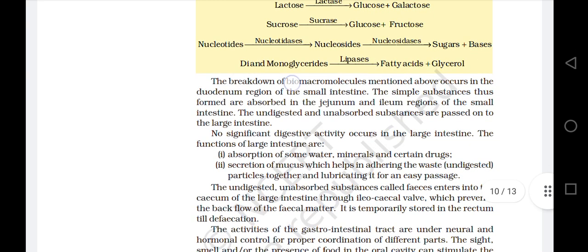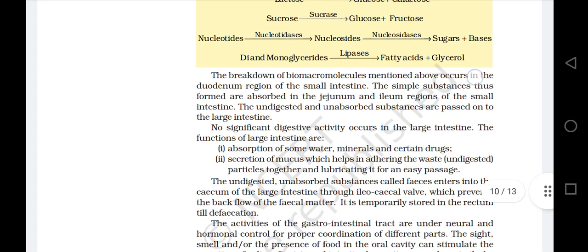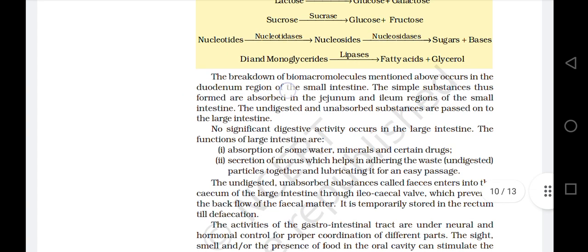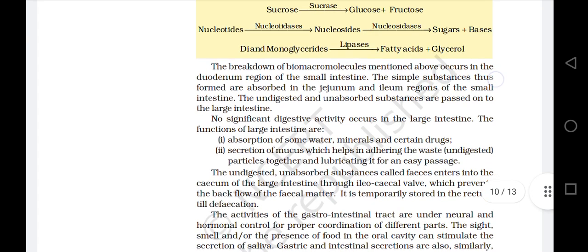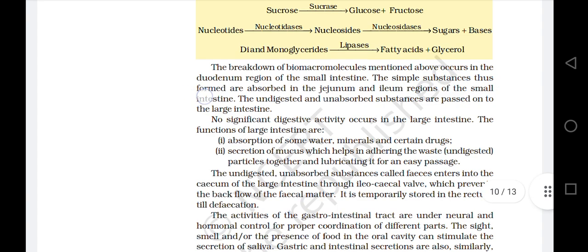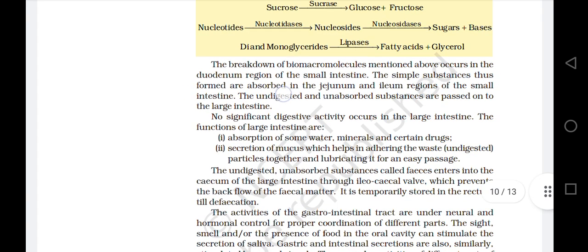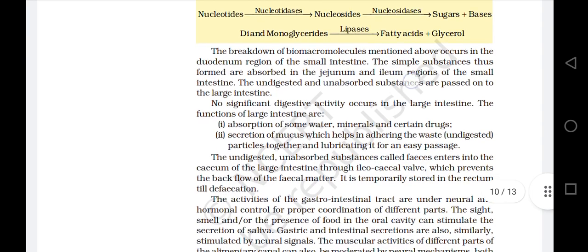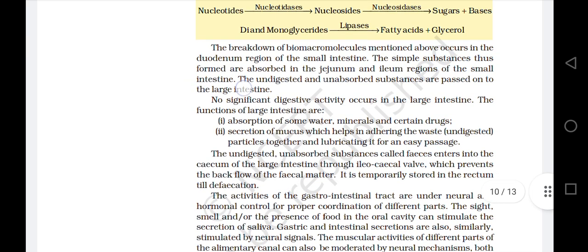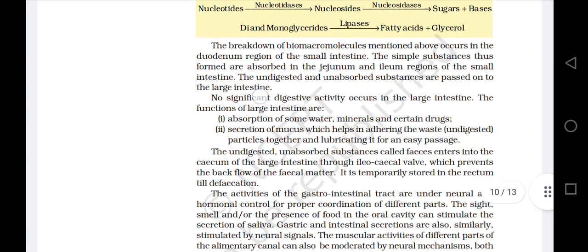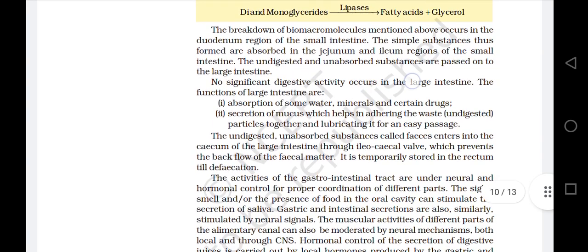The breakdown of biomolecules mentioned above occurs in the duodenum region of the small intestine. The simple substances thus formed are absorbed in the jejunum and ileum regions of the small intestine. The undigested and unabsorbed substances are passed on to the large intestine. No significant digestive activity occurs in the large intestine.